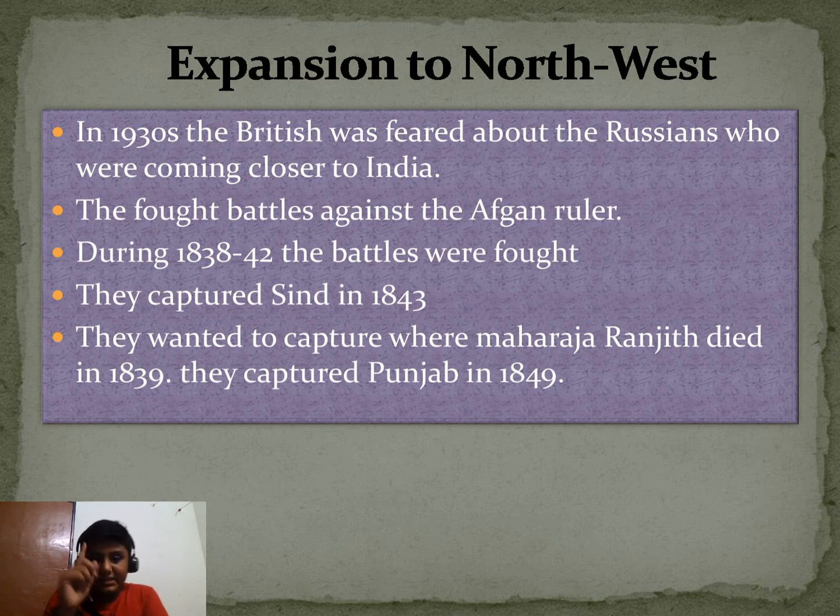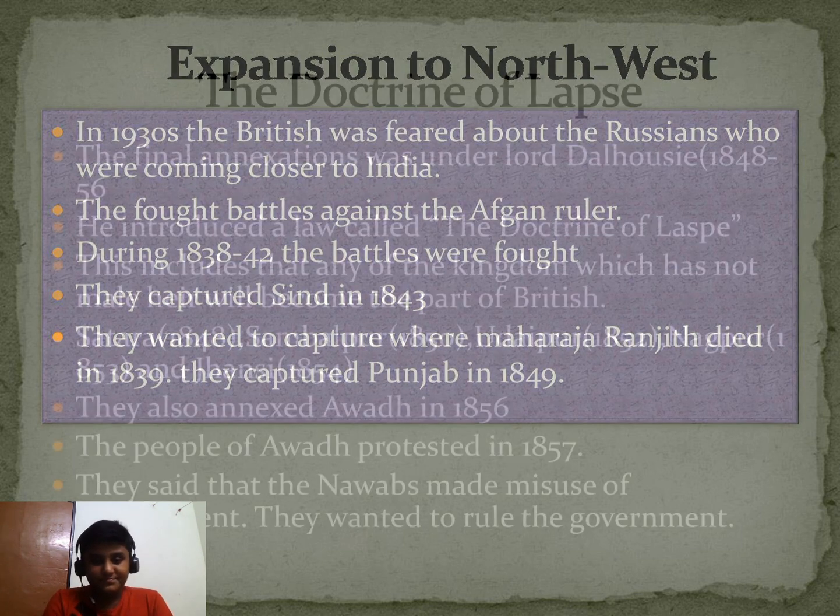During 1838 to 1842, the battles were fought. They captured Sindh in 1843. They wanted to capture not only Afghanistan but also Punjab. Maharaja Ranjit Singh died in 1839. He was also a very great ruler. Because of his death, the British became more powerful and captured Punjab in 1849. Moving on to the next slide.